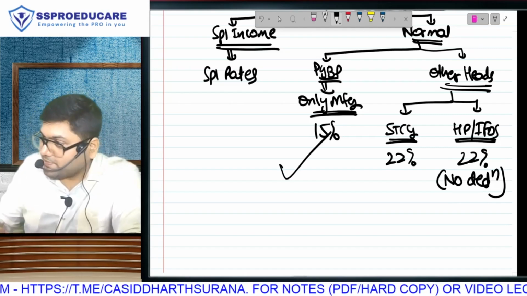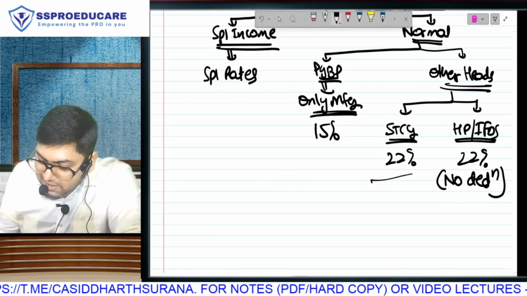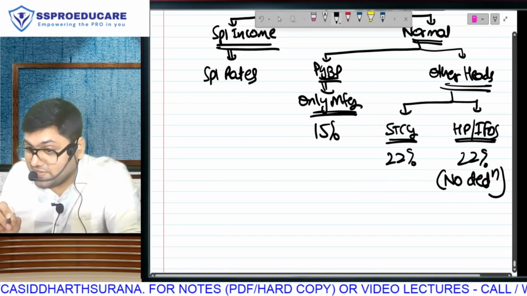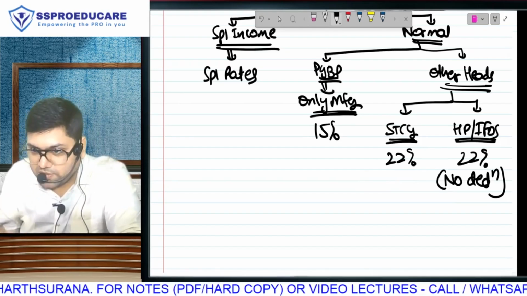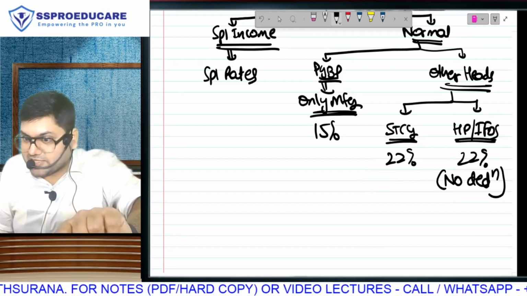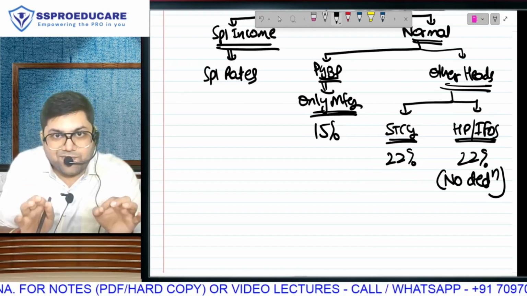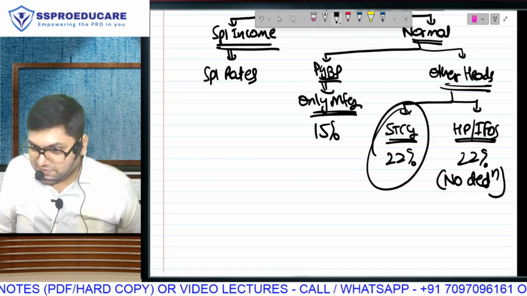Here I can't write no deduction for capital gain, because if I say no deduction, it will become a big stupidity. That means sale consideration is income, which is wrong. In capital gain, I have to give deduction of cost of acquisition. So capital gain will be sale minus cost.